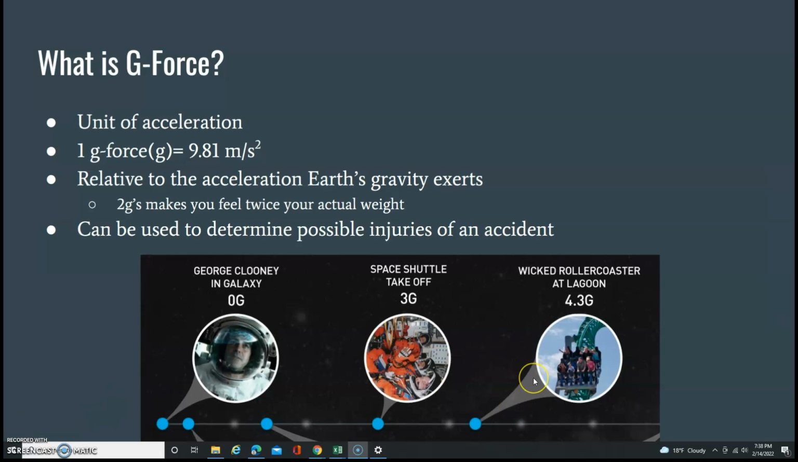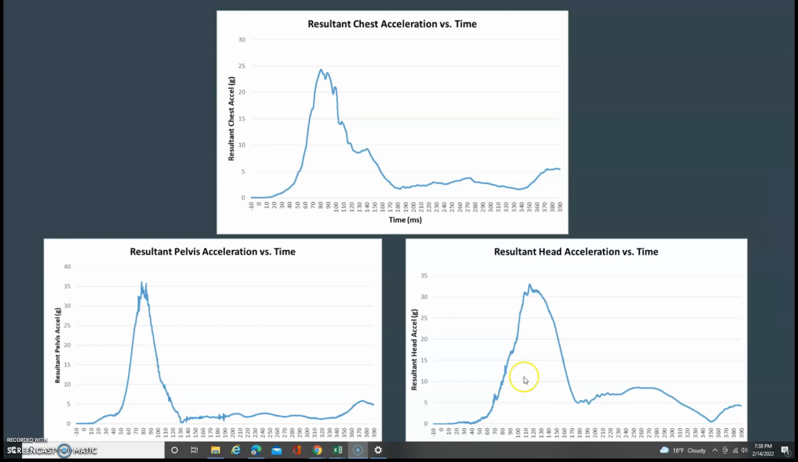Now we're going to look at some real data of a crash test. As you can see, this is an acceleration versus time graph of different parts of the dummy when it went through the crash. The peaks mean that this is the maximum acceleration the dummy experienced. As you can see, the acceleration is expressed in G's and the time is expressed in milliseconds, meaning that the acceleration during the simulated crash occurred for a very short period.